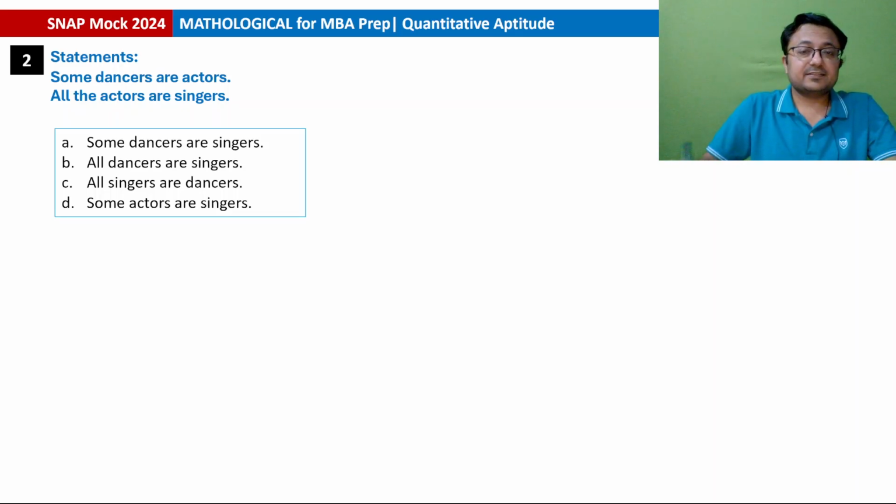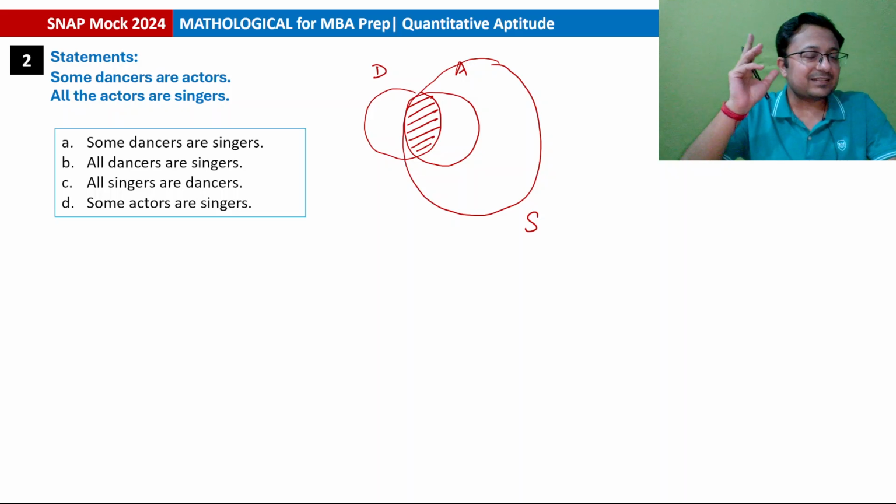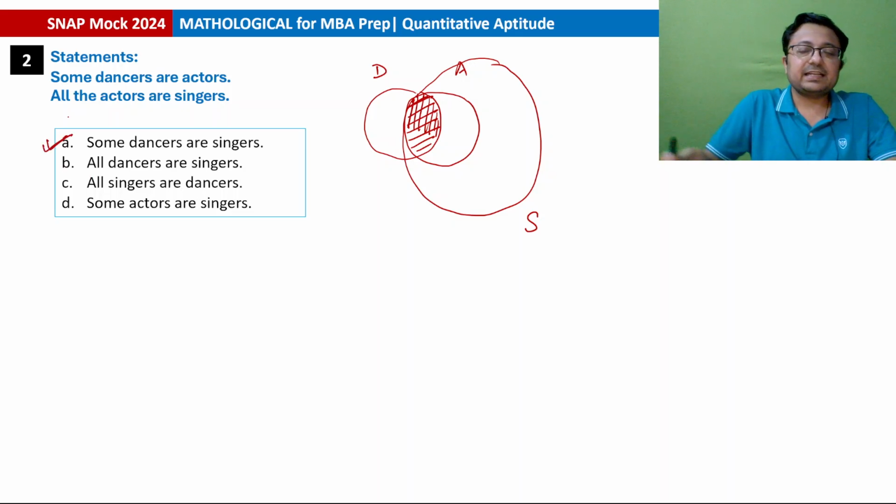Some dancers are actors. So this is a set of dancers, this is a set of actors. So we know that some dancers are actors and all the actors are singers. So all the actors are inside the set of singers. First conclusion, some dancers are singers. Is this correct? Since some dancers are definitely actors and all the actors are singers, definitely the dancers that belong to this set are singers as well. So option A is correct. And when option A is correct, there is no need to check further. Option A will be the correct answer.